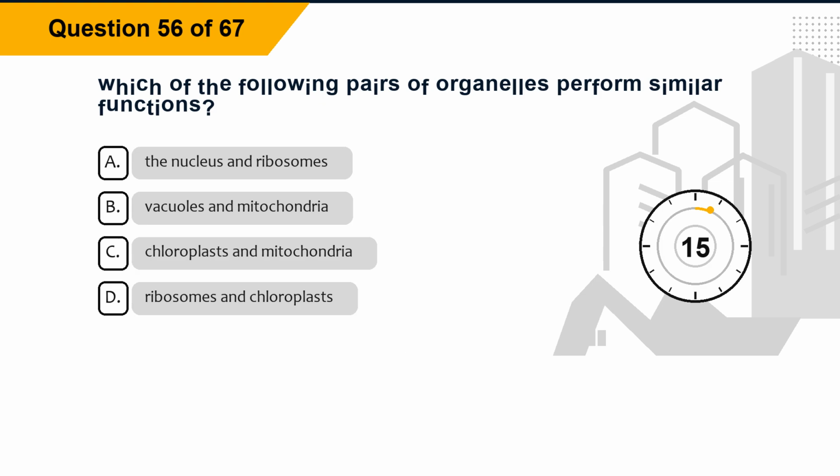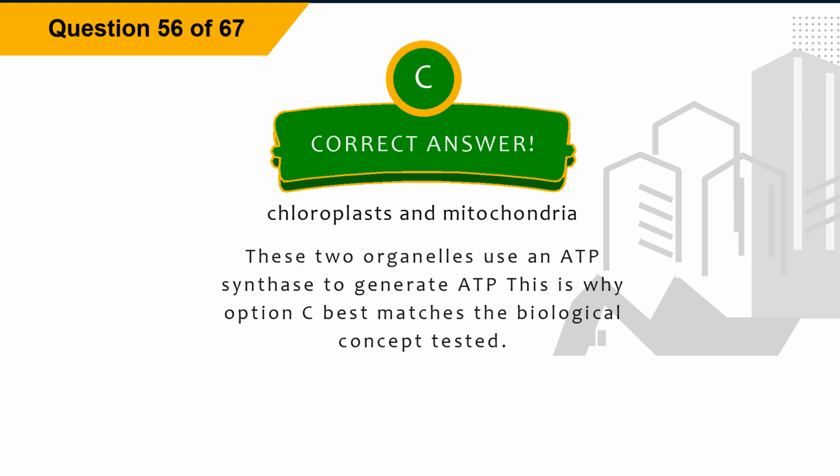Question 56. Which of the following pairs of organelles perform similar functions? Option A, the nucleus and ribosomes. Option B, vacuoles and mitochondria. Option C, chloroplasts and mitochondria. Option D, ribosomes and chloroplasts. The correct answer is option C, chloroplasts and mitochondria. Explanation: these two organelles use an ATP synthase to generate ATP. This is why option C best matches the biological concept tested.